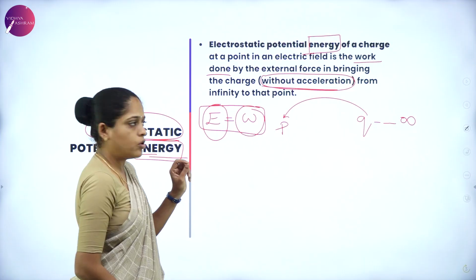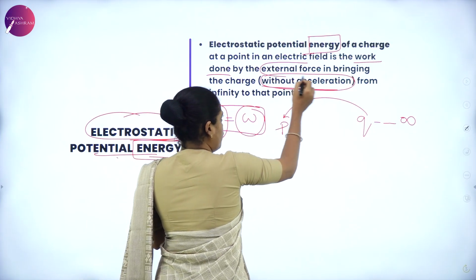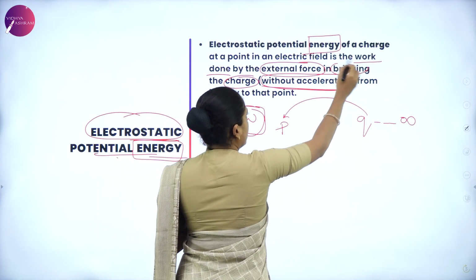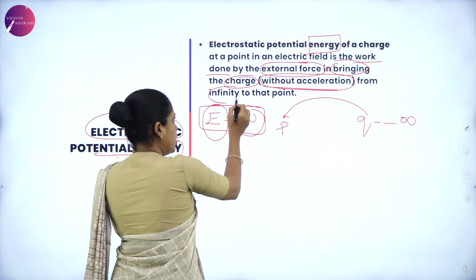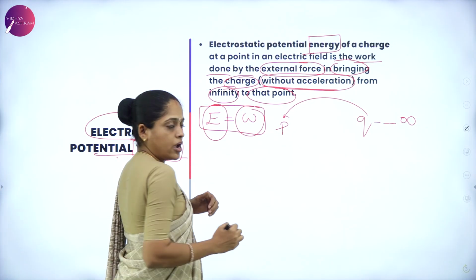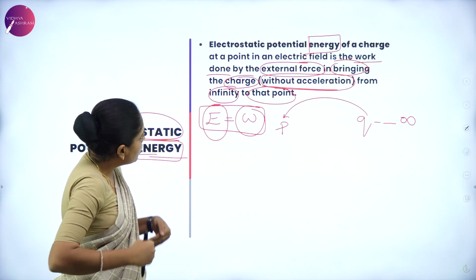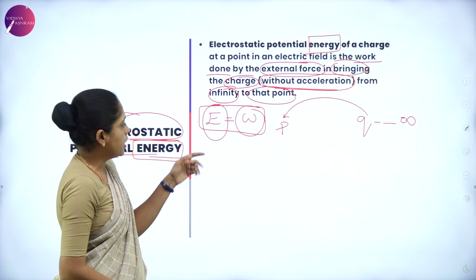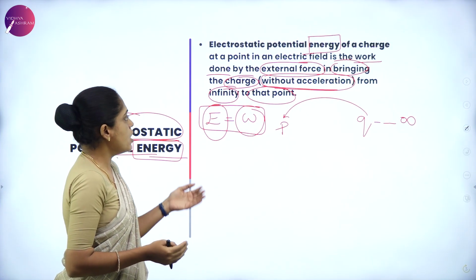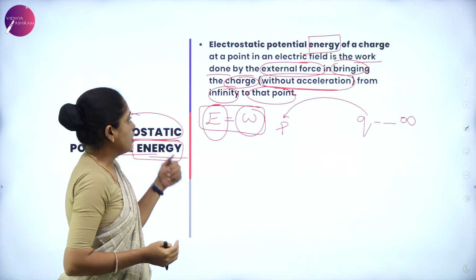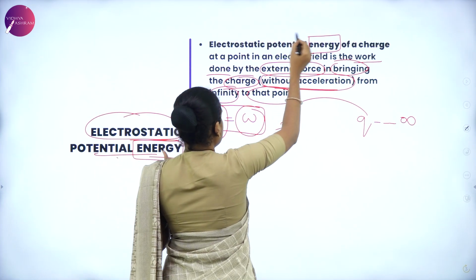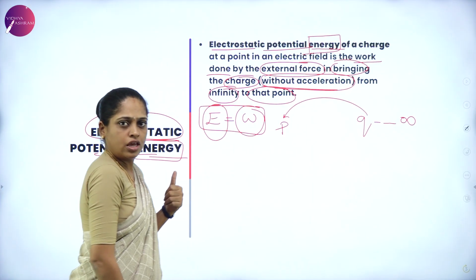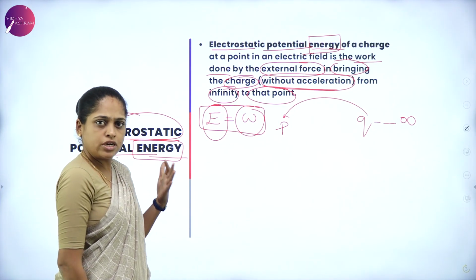What work are we doing here? By applying the force, we are bringing a charge from infinity to a point, and how should that charge be brought? Without accelerating. Without accelerating, I have to take the charge from infinity to a point. Then that work itself is the electrostatic potential energy. So this is the definition, very easy to remember.